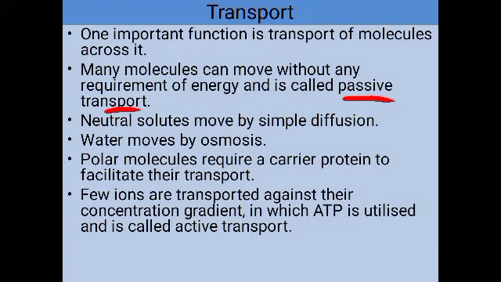Then the movement of water is done by a type of diffusion called osmosis. Here a slight difference is there. In simple diffusion, whether a membrane is there or not, the substance will be moving from a region of higher concentration to lower concentration.